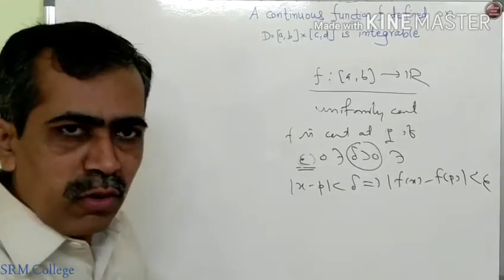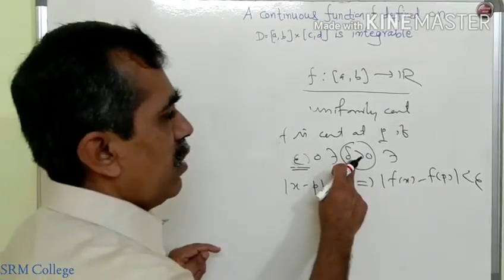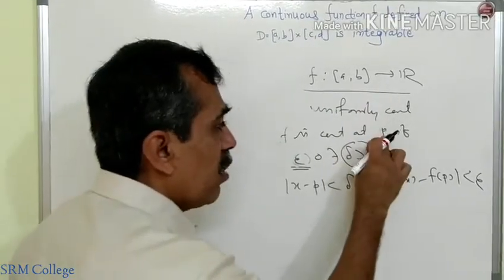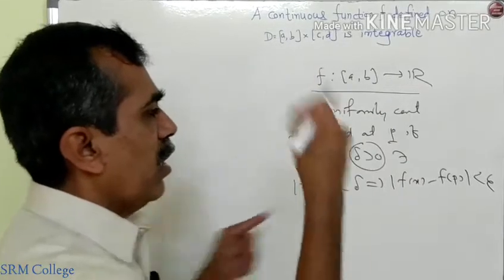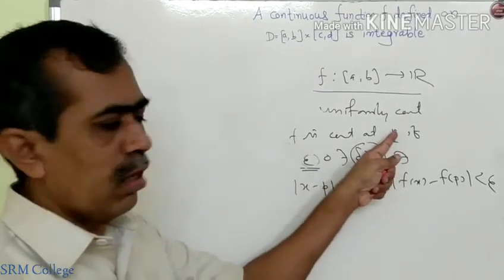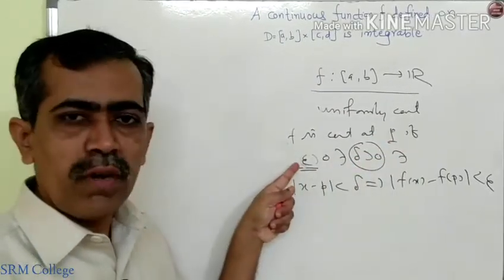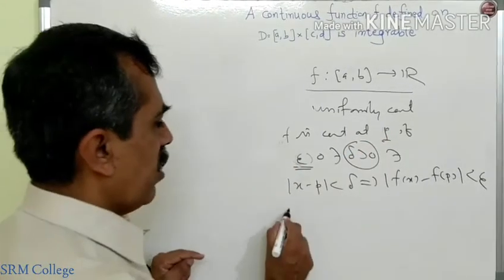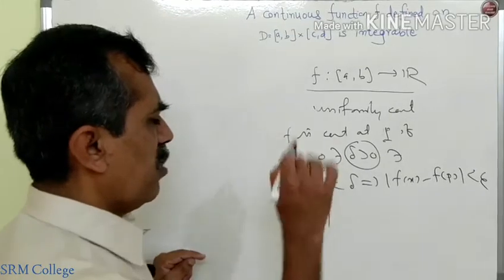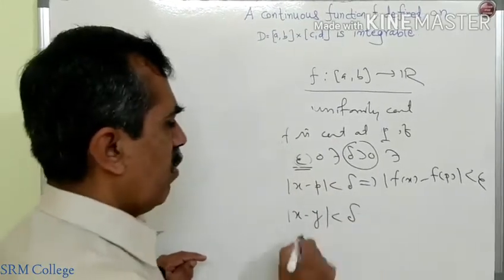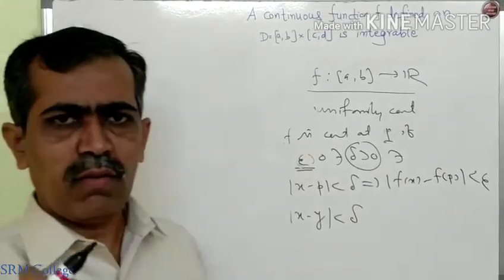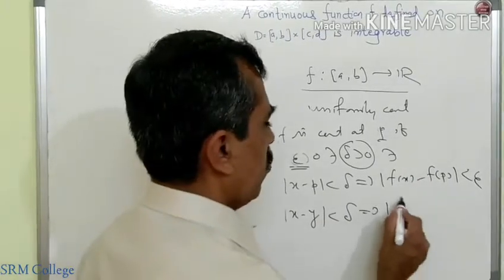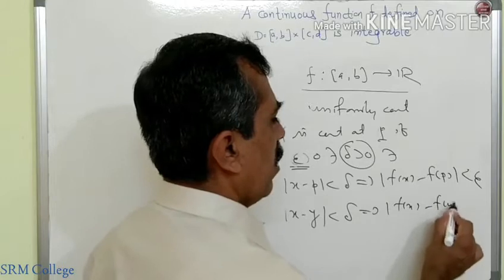In uniform continuity, this choice of delta does not depend on the point, whatever the point may be: p, q, any x, y. The choice of delta depends only on epsilon. Whenever x and y are close to each other, their images are close to each other, so |f(x) minus f(y)| less than epsilon.